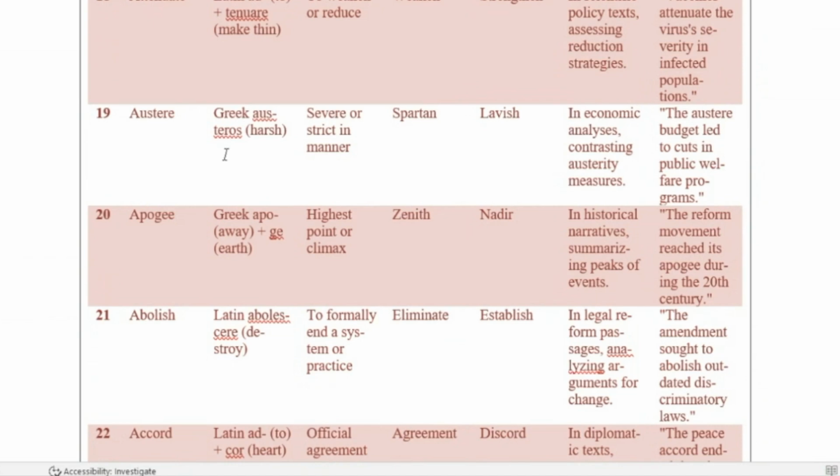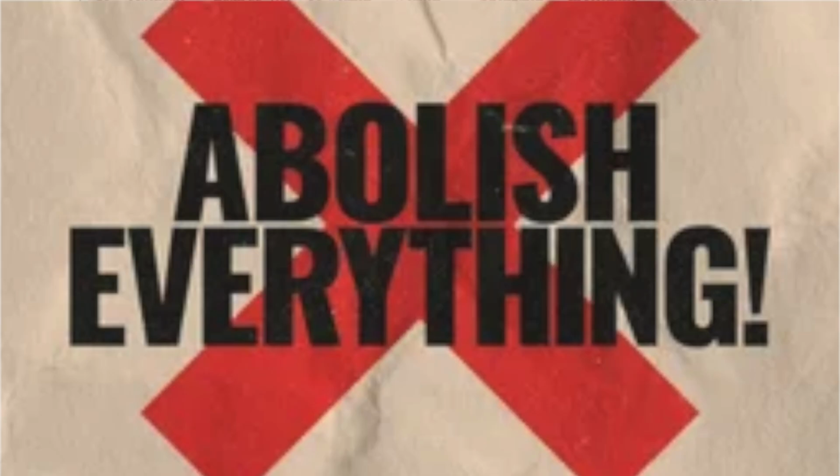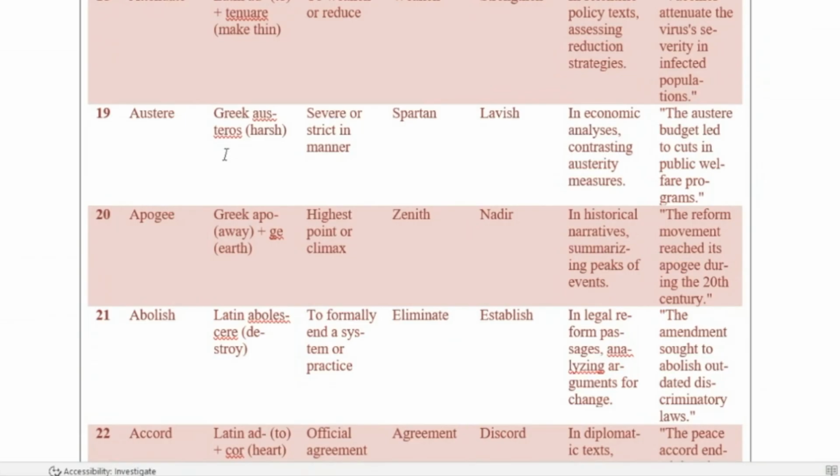Now, let us discuss the word abolish. The word abolish comes from the Latin root abolescere, which means to destroy. Abolish means to formally end a system or practice. The synonym of abolish is eliminate, while its antonym is establish.